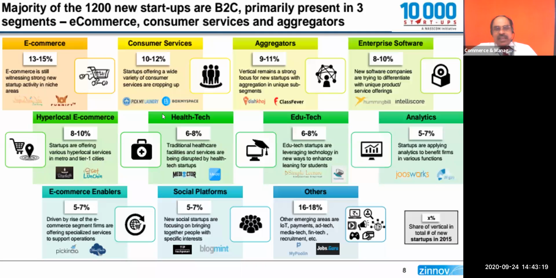But this is the statistics. What they say is that around 13% are coming forward for e-commerce. The healthcare sector is moving very fast. Education technology is moving very, very fast. Its growth is more than 200 times.